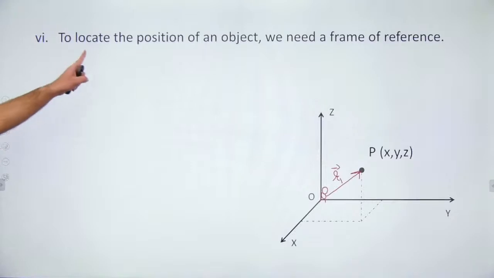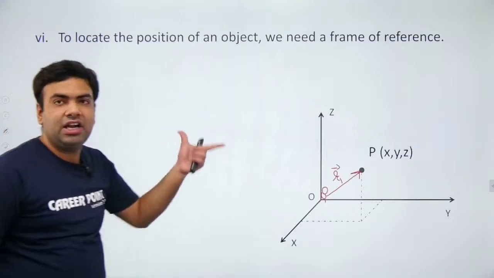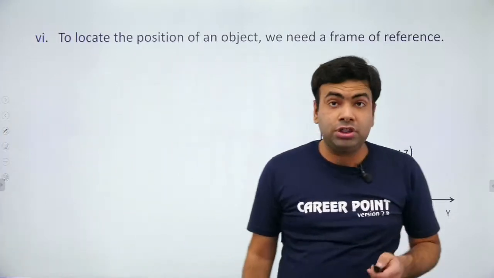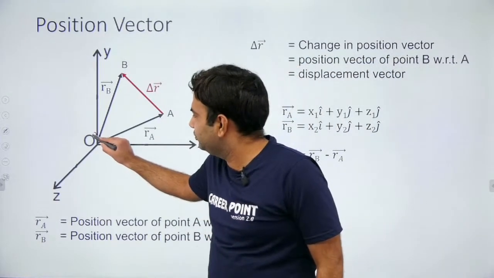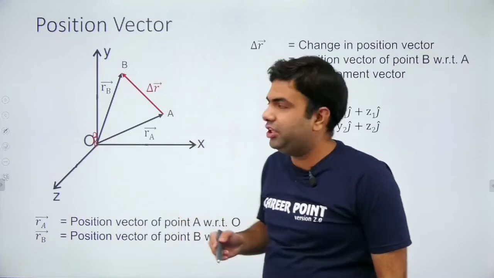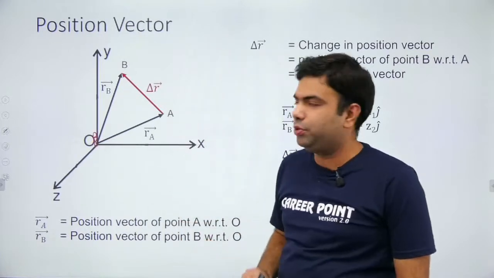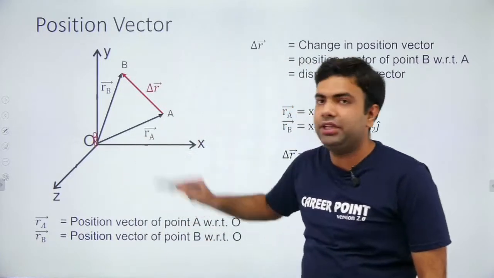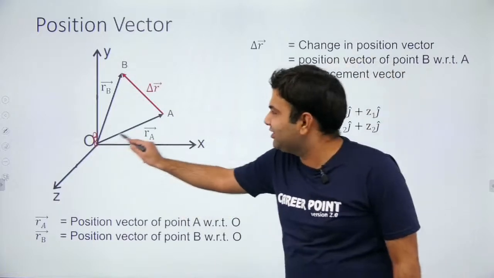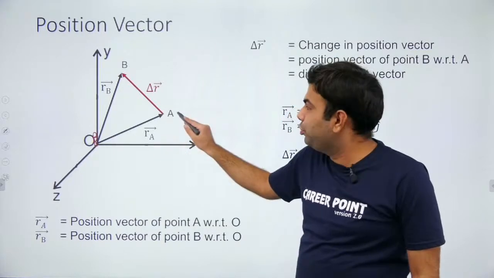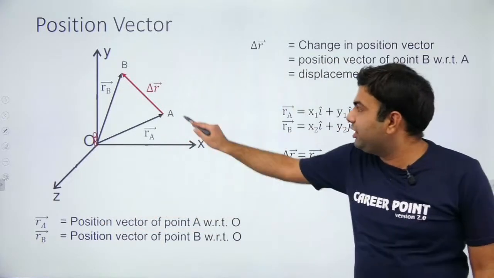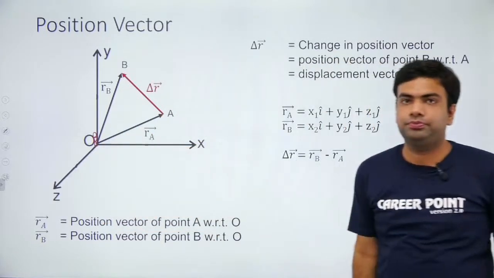To locate the position of an object, we need a frame of reference. Now, what is a position vector? If you are here and you want to locate the position of point A, draw a vector from you to point A. This vector is known as the position vector of point A with respect to O.